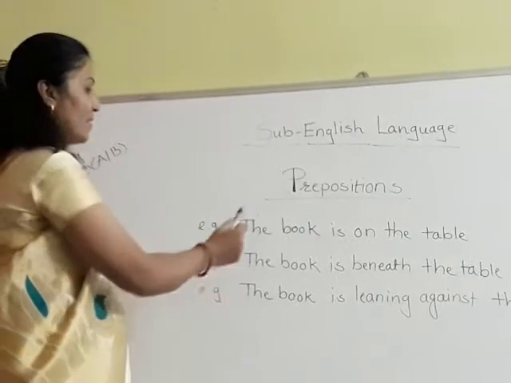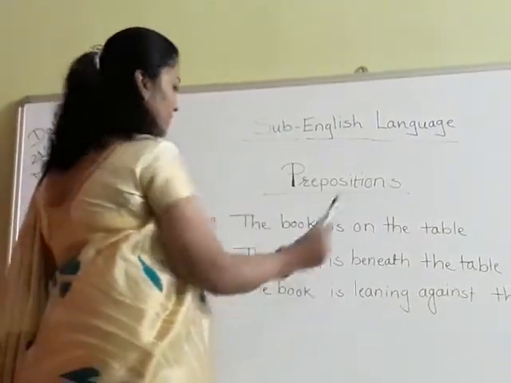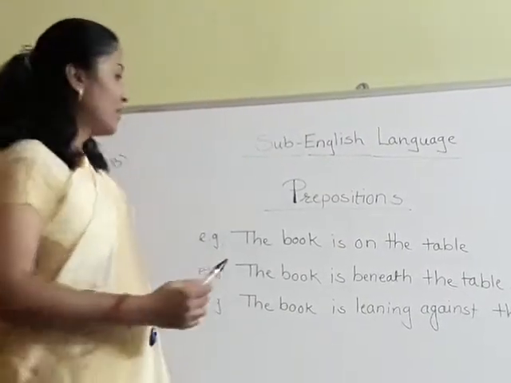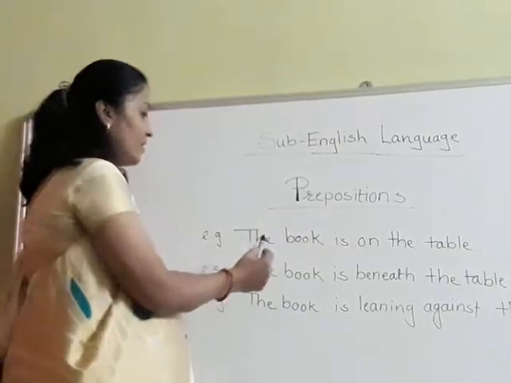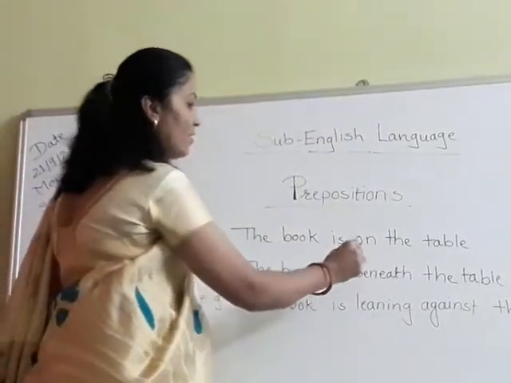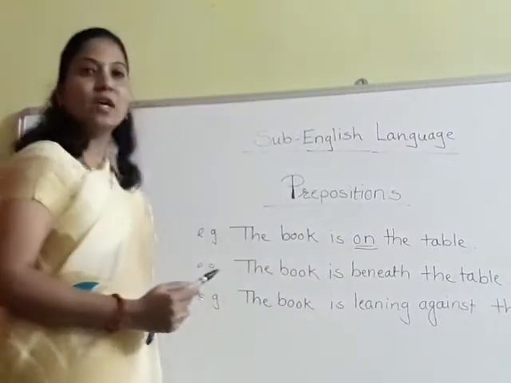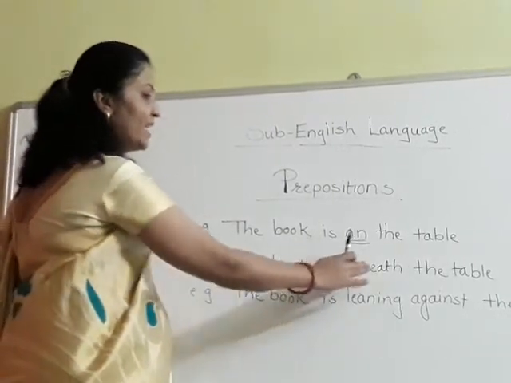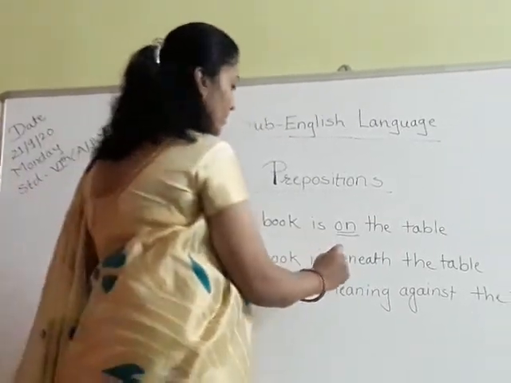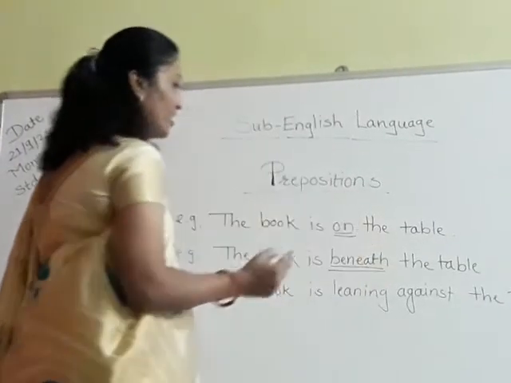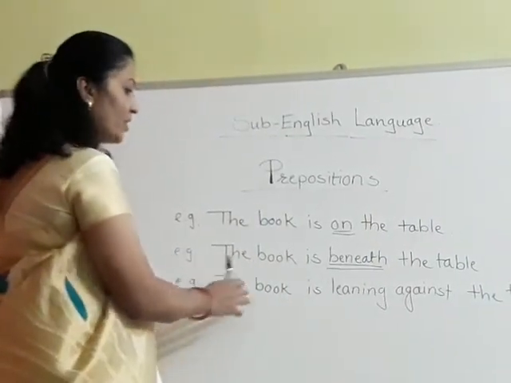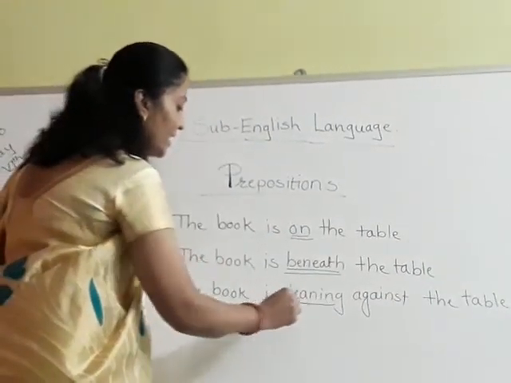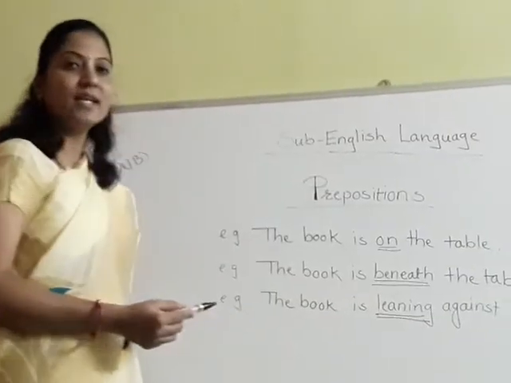Now let's study some examples. See these examples. The book is on the table. In this sentence, can you tell me which is the preposition here? Yes students, here, the book is on the table. On is the preposition, so we have to underline it. Now see the second sentence. The book is beneath the table. Beneath is the preposition here, so underline it. The book is leaning against the table. Here the word leaning is the preposition, so we have to underline it.